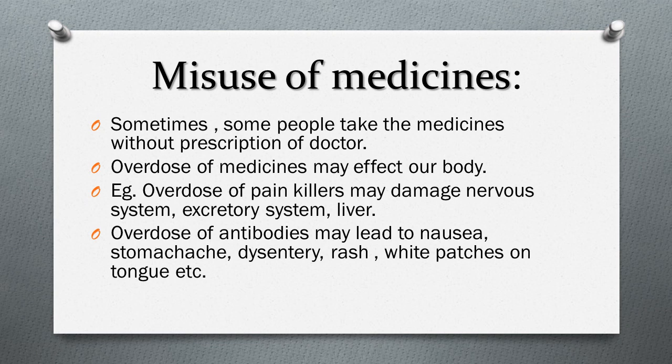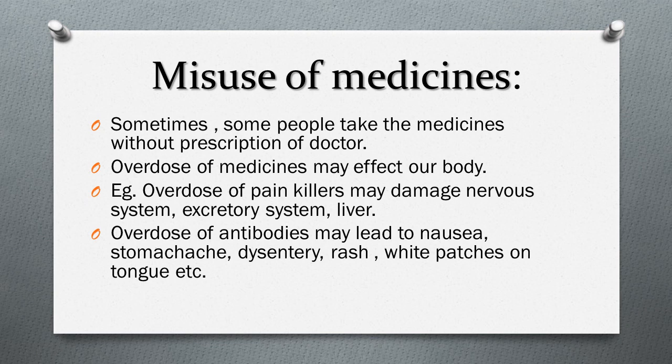Now students, see, sometimes we feel body pain, mild fever, a cough, or any mild symptoms. Then what happens is we take any medicine that we have at home, or anyone suggests a medicine and we take it without any consultation or prescription of the doctor. So see what happens because of this.